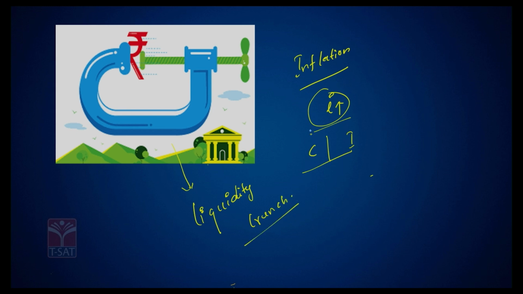Okay, why is it so? Because the RBI happened to keep the interest rates very high for the purpose of containing inflation. So too much of an increase in interest rates would have an adverse effect, and that extreme situation is what we call a liquidity crunch. And too low a rate of interest sometimes might result in a scenario that we call a liquidity trap. Okay, so these are the two extremes of RBI's policy actions.